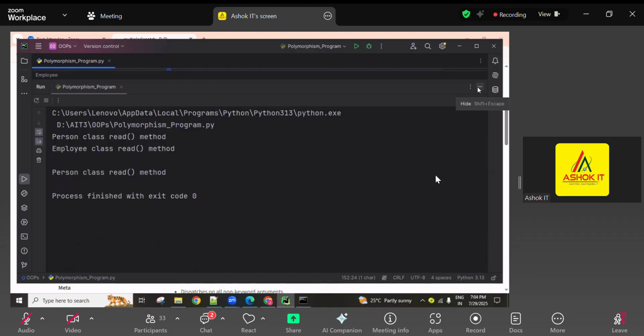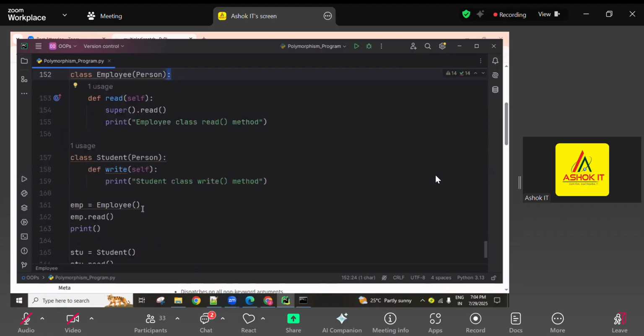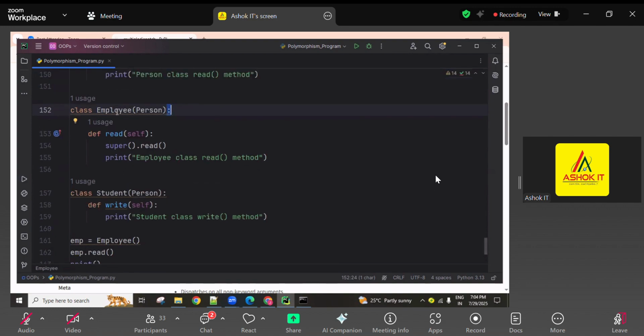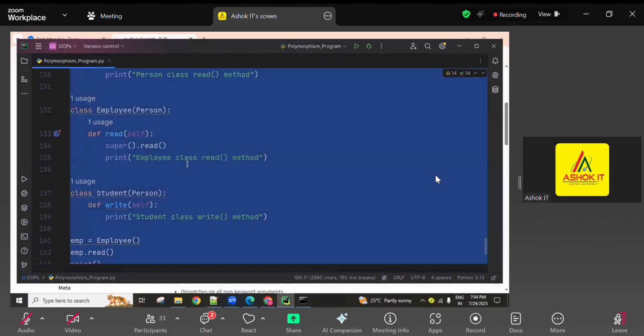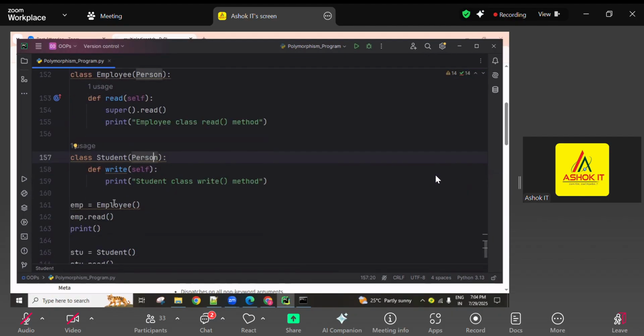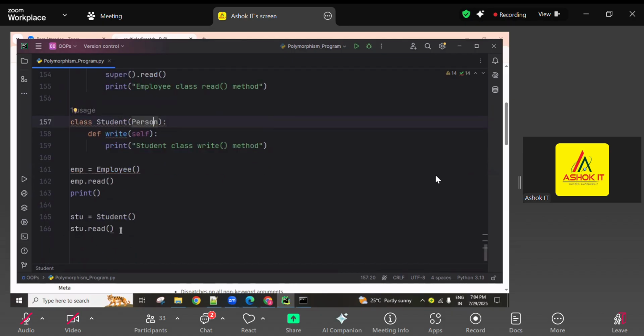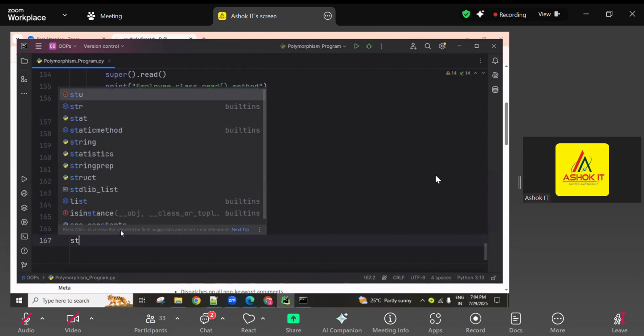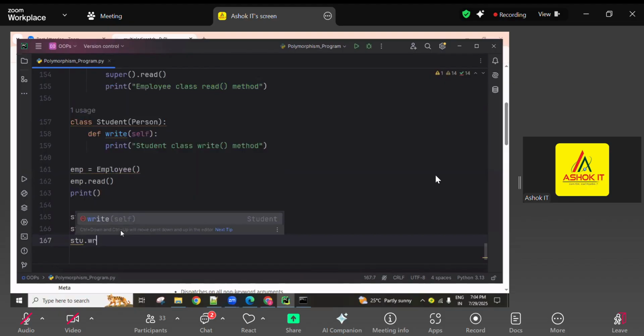They don't want to implement, guys. Are you clear here? So only employee wants to implement some new logic as per their requirement, but student doesn't want to re-implement. They just want to use it directly here, and a student can also use this, right.